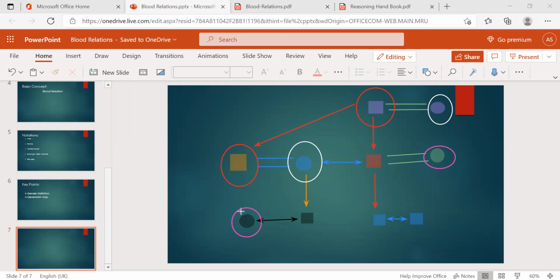Someone said, okay. For this person, I'm asking in reverse. So how is this person related to this person? No, sorry, wait. In reverse: this person, how related to this person?